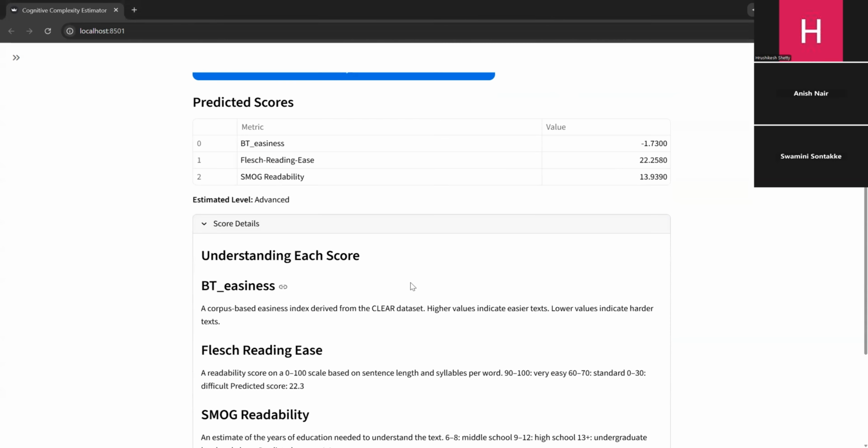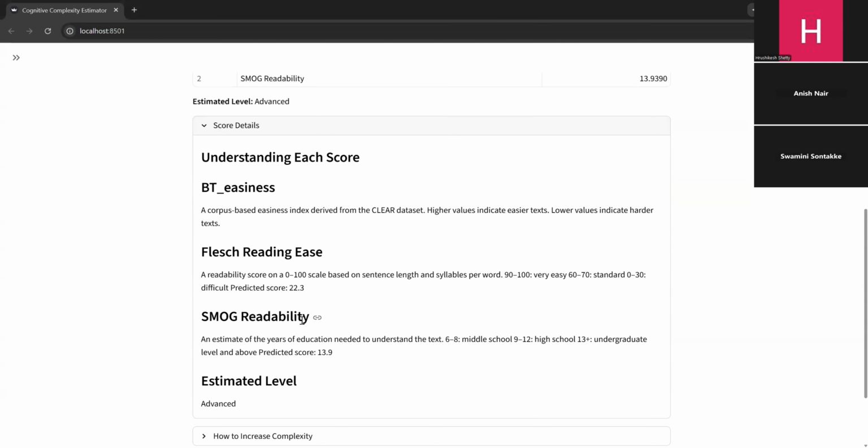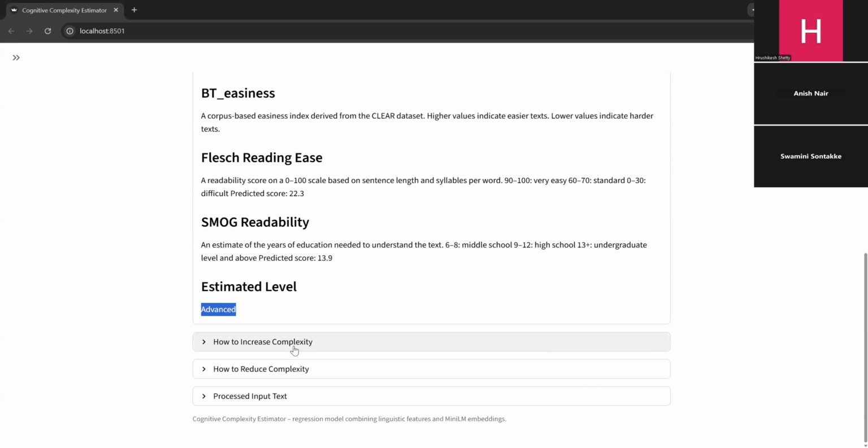So below are the predicted scores that appear. These include the BT easiness, Flesch reading ease, and SMOG readability score. The system also generates the estimated difficulty level, which could be elementary, intermediate, or advanced based on the Flesch reading ease. In this case, it is advanced.